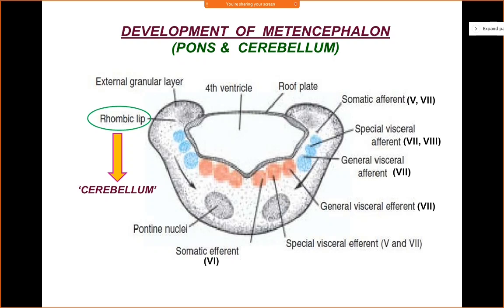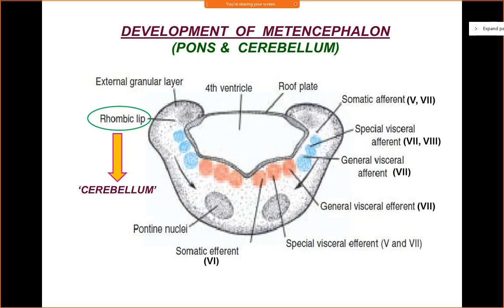So let us come to the basal plate. In the basal plate, just like your medulla oblongata, you'll again have 3 functional motor columns. From medial to lateral, you'll have the same names, starting with somatic efferent. Now which nucleus of cranial nerve will lie at the level of pons? The answer is the 6th cranial nerve. So you have the nucleus of the 6th cranial nerve, and what is the 6th cranial nerve?